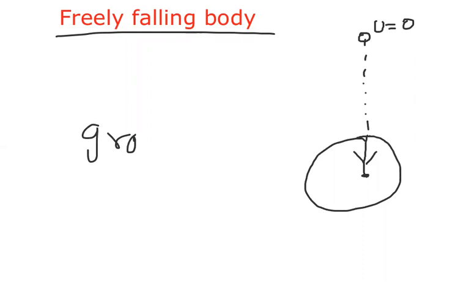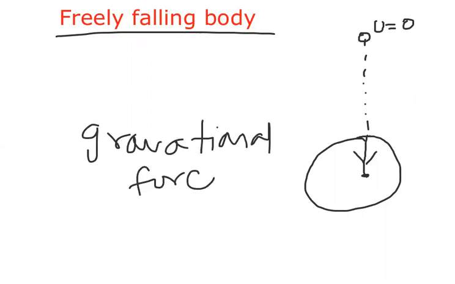Gravitational force you have to understand. First of all, what is a gravitational force? Every two bodies attract each other, so any body in air will be pulled down towards the earth. A body on the earth also experiences the gravitational force towards the center of the earth. So the gravitational force is mg.